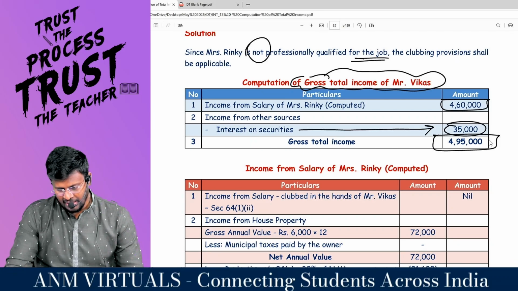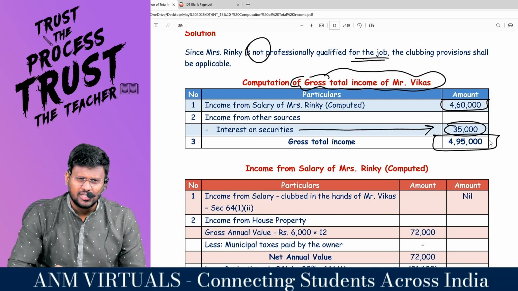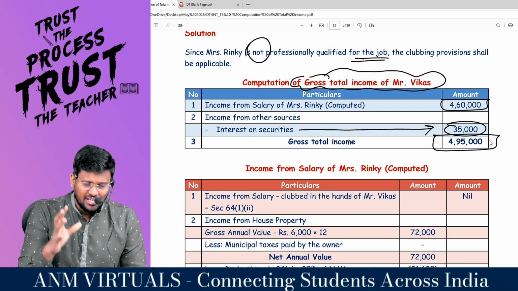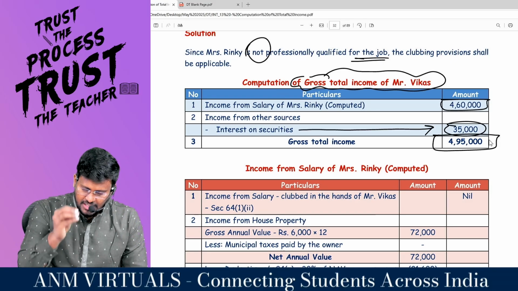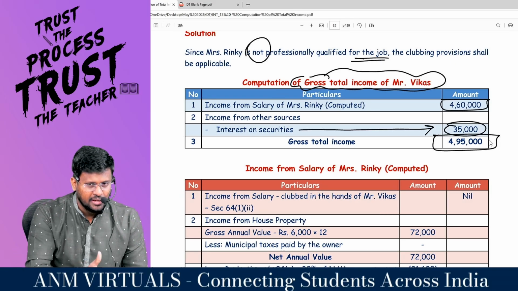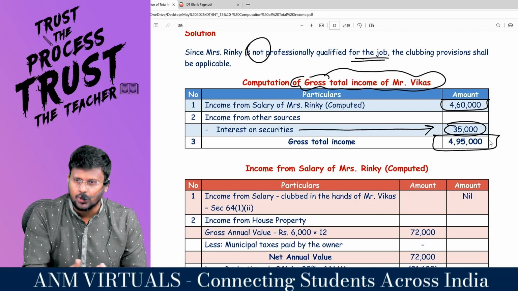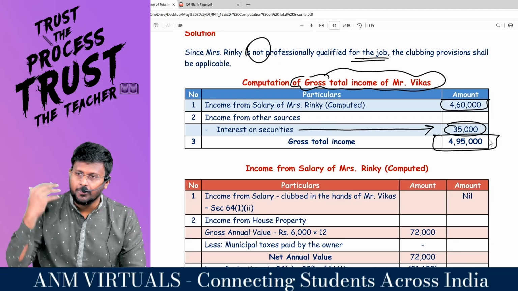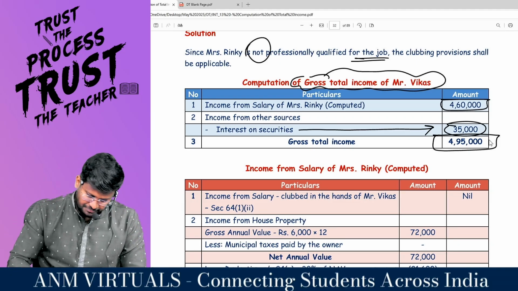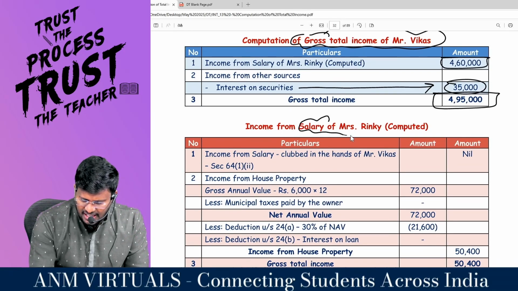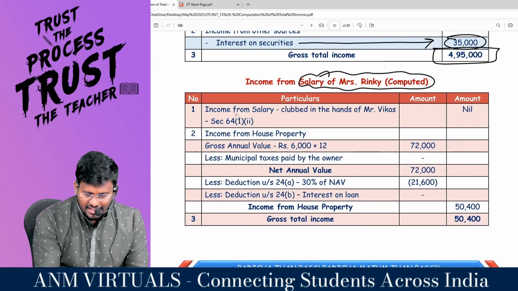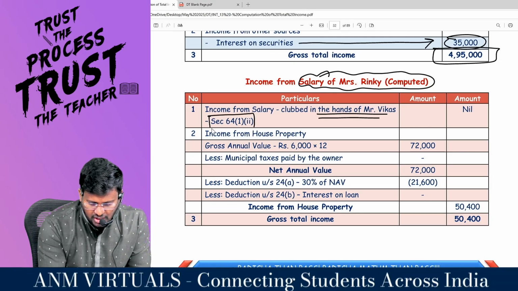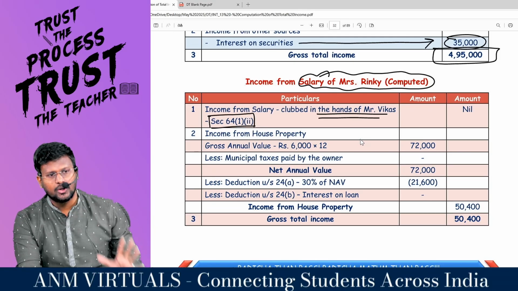Comfortable? So what is the provision we have to recall in this question? If one spouse has substantial interest in a concern, and from the same concern the other spouse is getting some remuneration or salary without any professional qualification, that income will be clubbed in the hands of the person who has substantial interest. These are the clubbing provision rules. Are you able to recollect? Yes, now, income from salary of Mrs. Ringi computed is already clubbed in the hands of Mr. Vikas as per section 64(1)(ii),